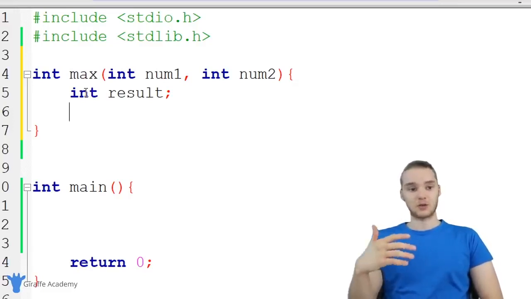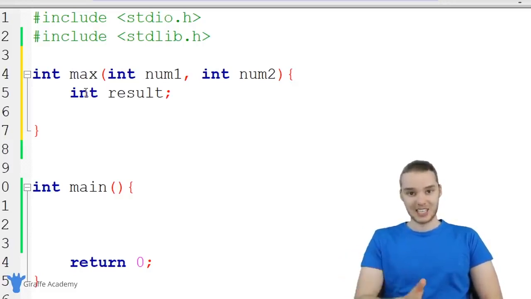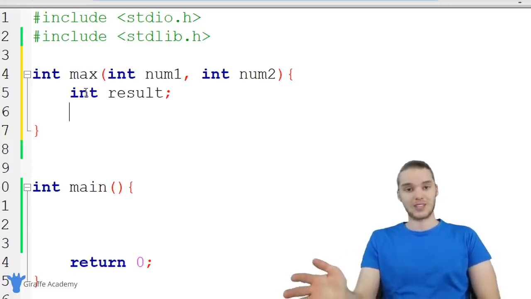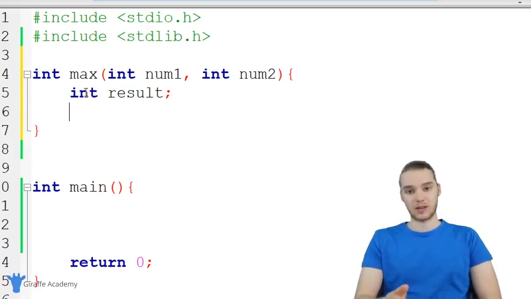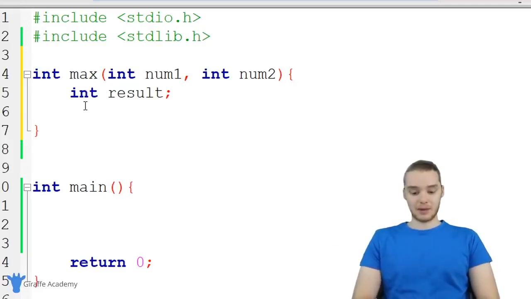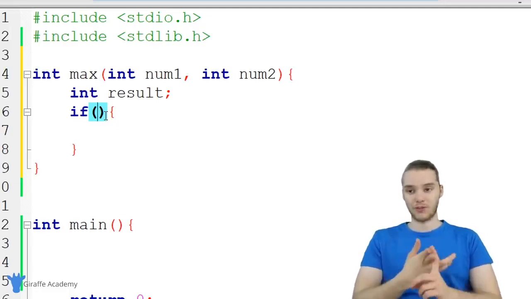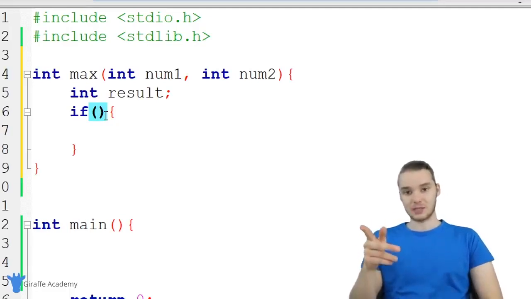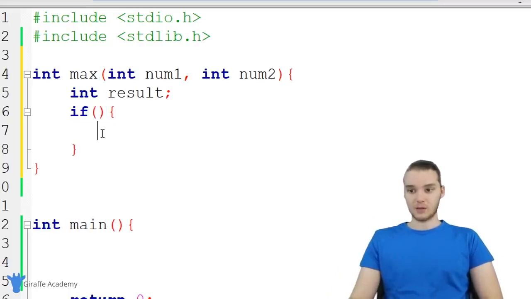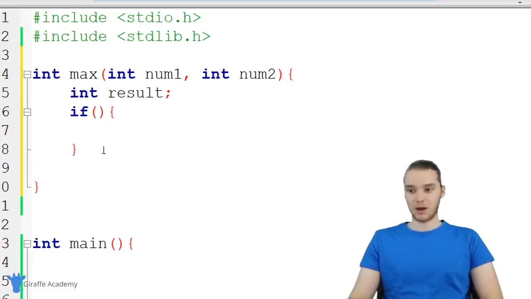An if statement allows us to check a certain condition, and if that condition's true, we can do one thing, and if the condition's false, we can do another thing. So down here, I'm going to use an if statement. I'm basically just going to say if, and then make an open and closed parentheses, and an open and closed curly bracket. Now, inside of these parentheses, we need to specify a condition. This is something that's either going to be true or false. If the condition inside of these parentheses is true, we're going to execute the code inside of these curly brackets. If it's false, then we're just going to move on.